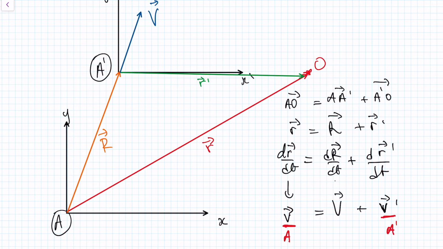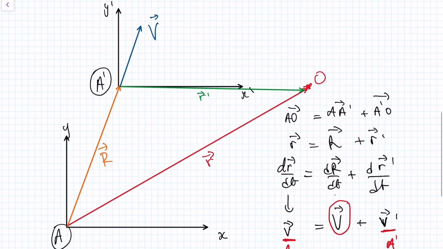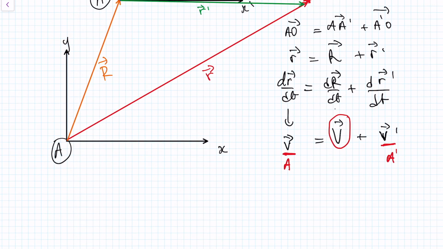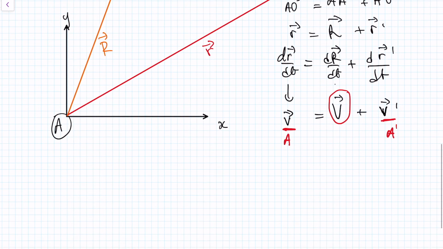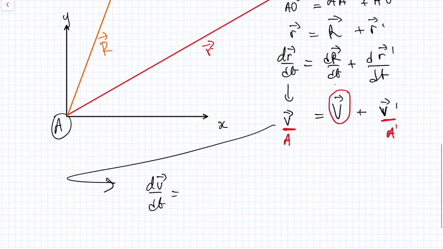So little v and little v dashed are the velocity of the object as seen from two different reference frames. But this capital V has nothing to do with the object. The capital V is how fast one reference frame moves away or towards the other reference frame. So since we want to preserve acceleration, let's apply derivatives again. So we have dv/dt is equal to dV/dt plus dv dashed/dt.